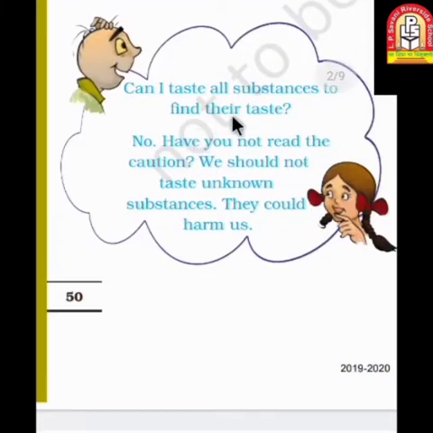Now, can I test all substances by their taste? It's very dangerous because some are toxic or harmful for our body. That's why it's not advisable to taste substances to conclude whether the given substance is acid or base. That's why indicators are the most favorable option. Can we conclude if it is acidic or basic without testing? No. Have you not read the question? We should not taste unknown substances. They could harm our body.